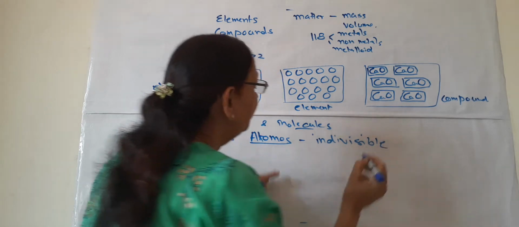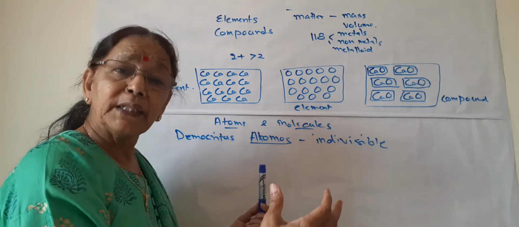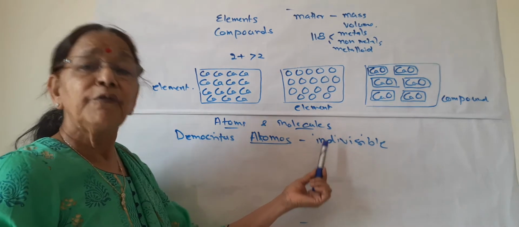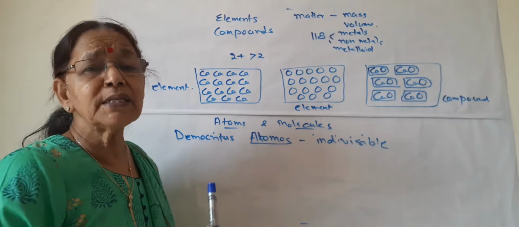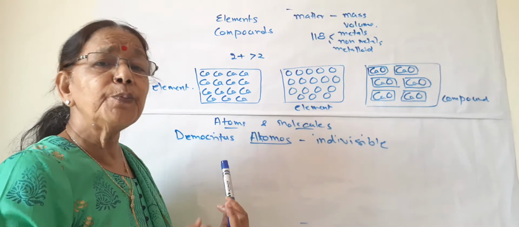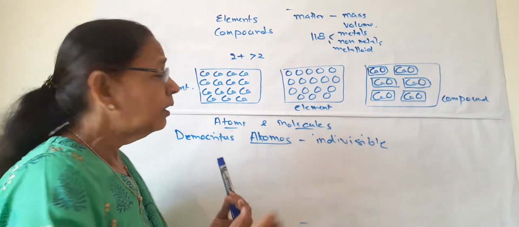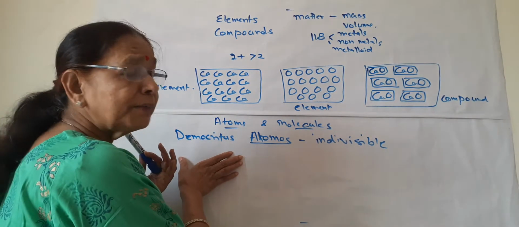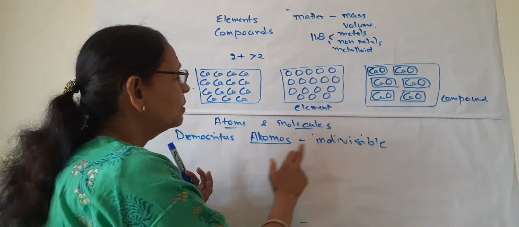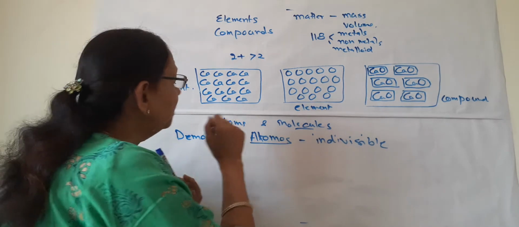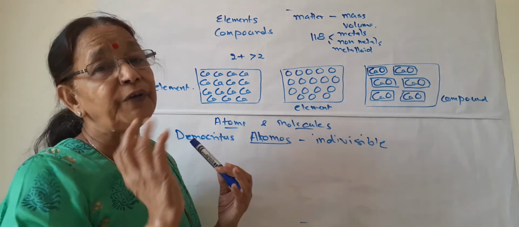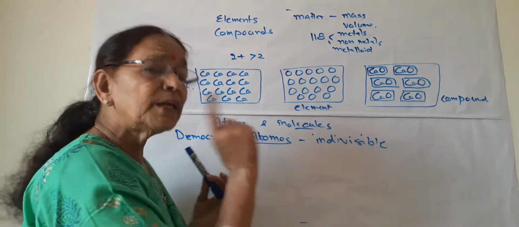Indivisible means which cannot be divided further into smaller units. Atom cannot divide further. But now we know, with more research in today's scenario, that atoms can be divided into proton, neutron and electron. But at the time of Democritus, he said that atoms, and the meaning of the word atomos is indivisible. So the meaning of the word atom is indivisible, which cannot divide further, and this is the basic unit of